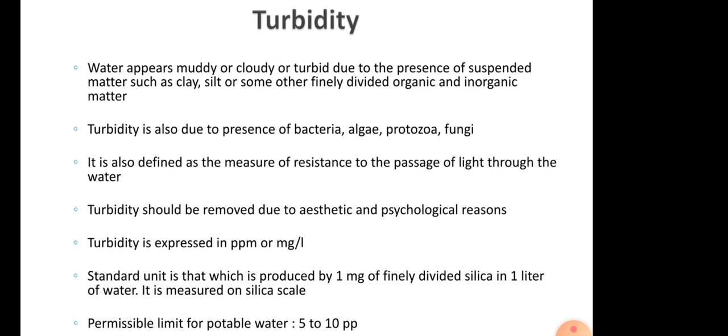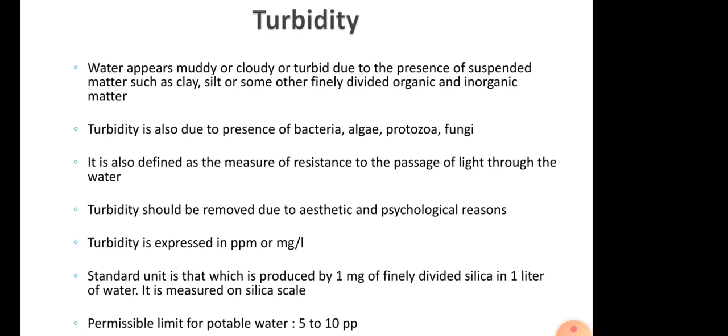The turbidity value is usually expressed in parts per million or milligrams per liter. The standard unit is that which is produced by 1 milligram of finely divided silica dissolved in 1 liter of water, so it is measured on a silica scale.